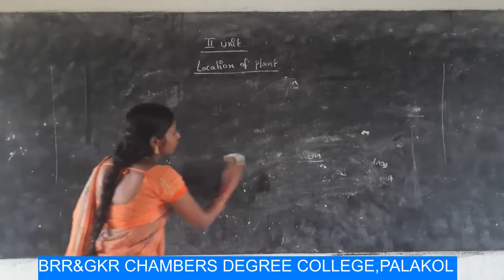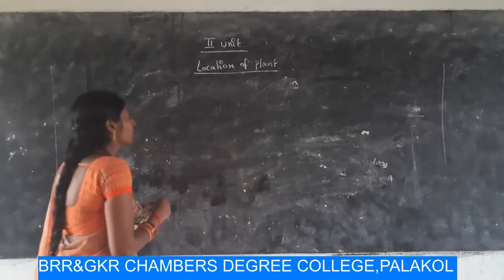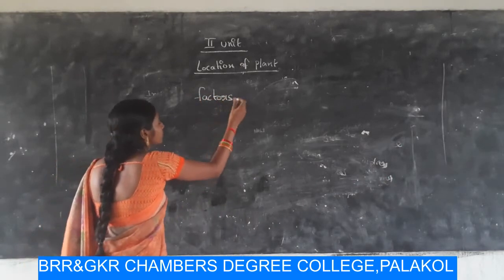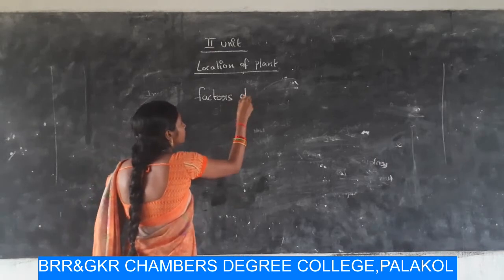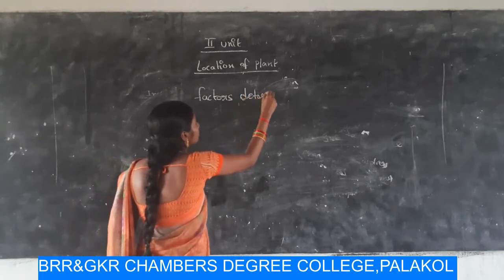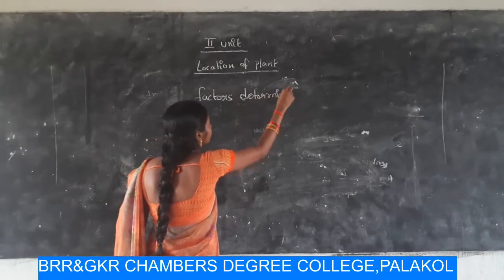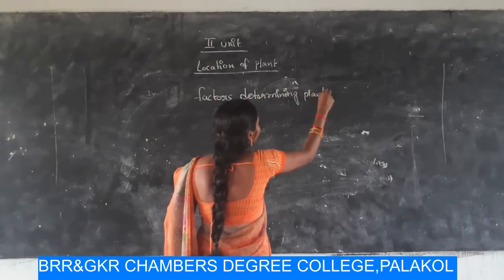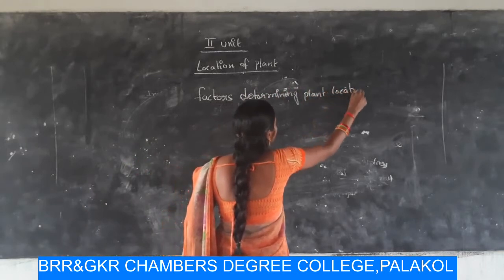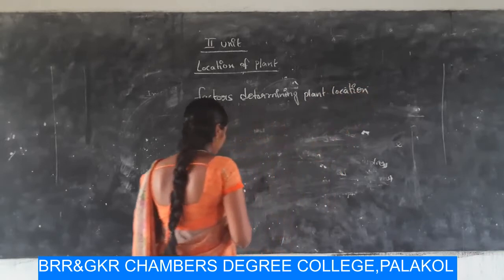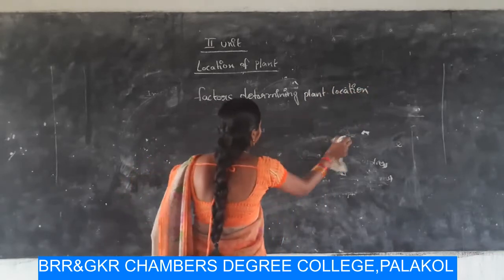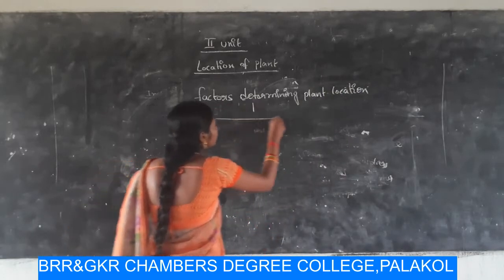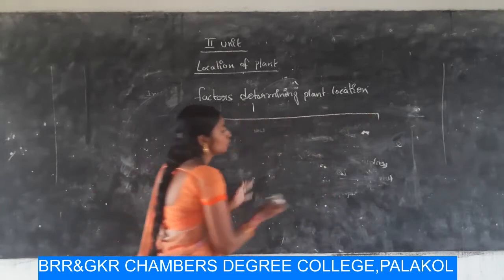So, factors determining plant location. Factors that determine the plant location are categorized into two types.